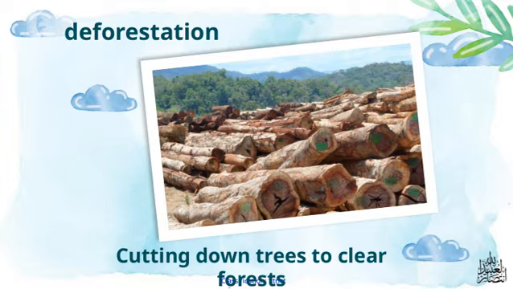When we cut down trees, we lose vital habitats for countless species, and it also affects the climate because trees play a crucial role in absorbing carbon dioxide. The more forests we clear, the more we contribute to climate change and biodiversity loss. Understanding deforestation helps us see the importance of protecting our forests and finding sustainable ways to use land. It's a critical part of the overall challenge of balancing human needs with environmental health.